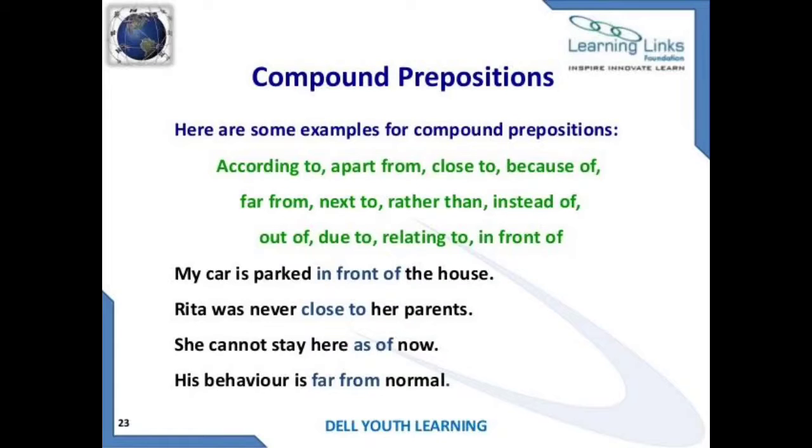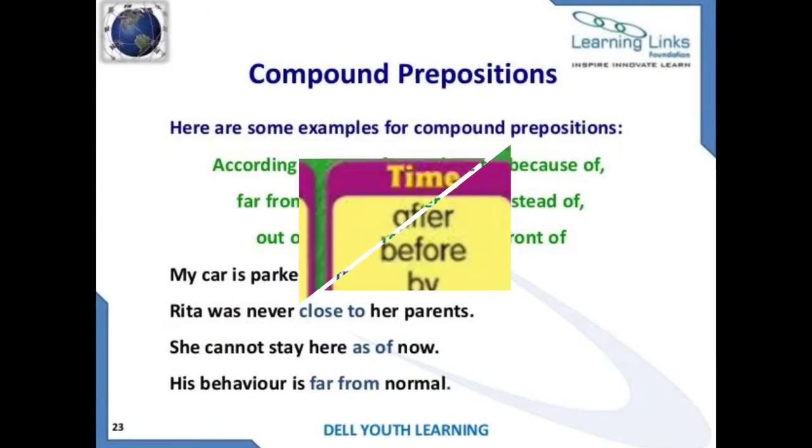And look at the third example. She cannot stay here as of now. And his behavior is far from normal. So, according to the situation and the sentence, children, we have to use a simple preposition, and if there is a need of a compound preposition, we have to use it according to the sentence, children.